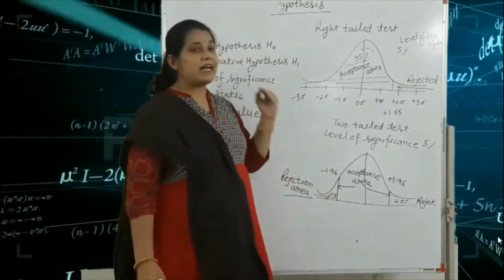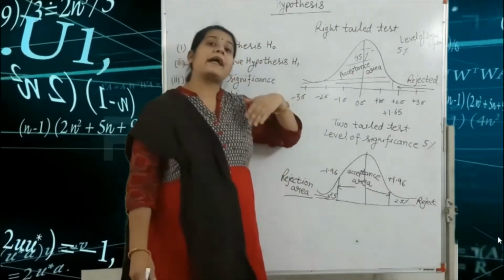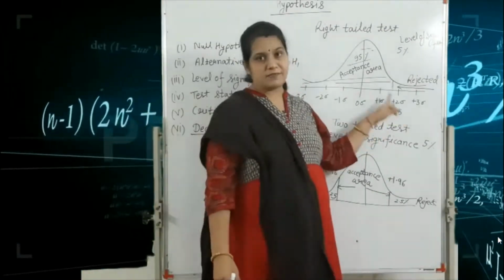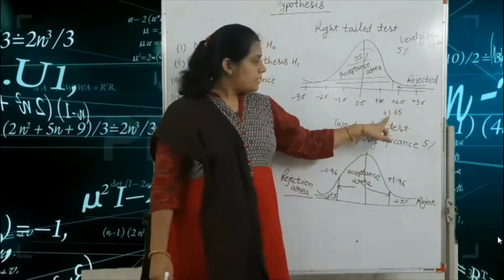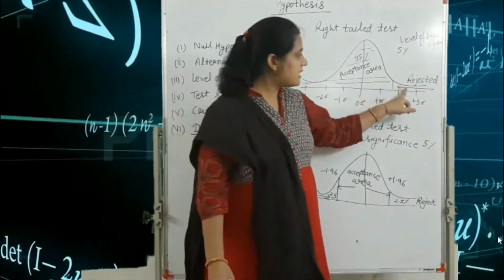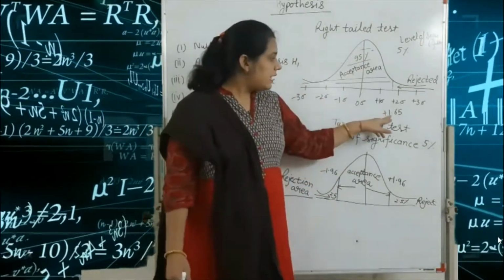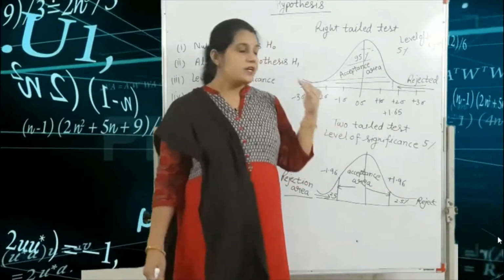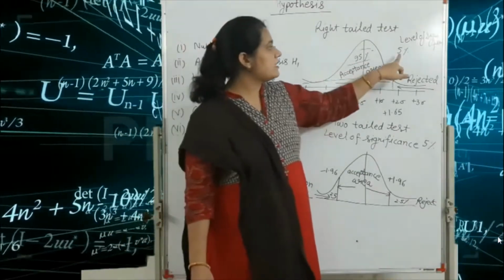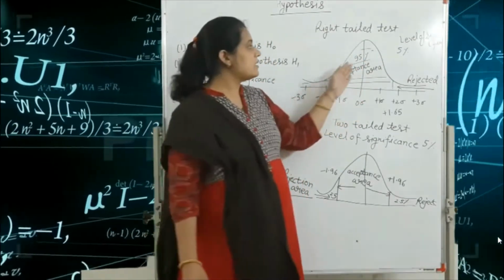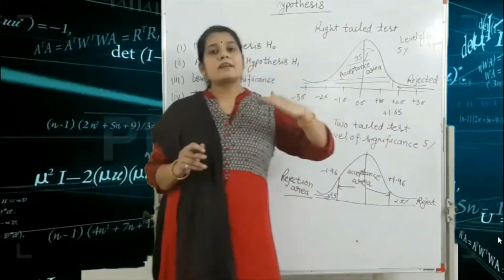If our value of z, from the formula of z, is greater than 1.65, see the diagram carefully: if our value is greater than plus 1.65, this area is the rejection area. And if our value is less than 1.65, then the whole area is acceptance area. Obviously here is the 5% level of significance, so the 95% area is the acceptance area for the right-tailed test.